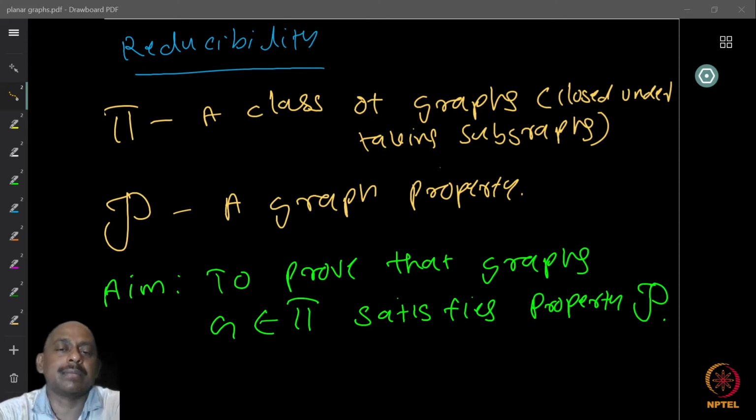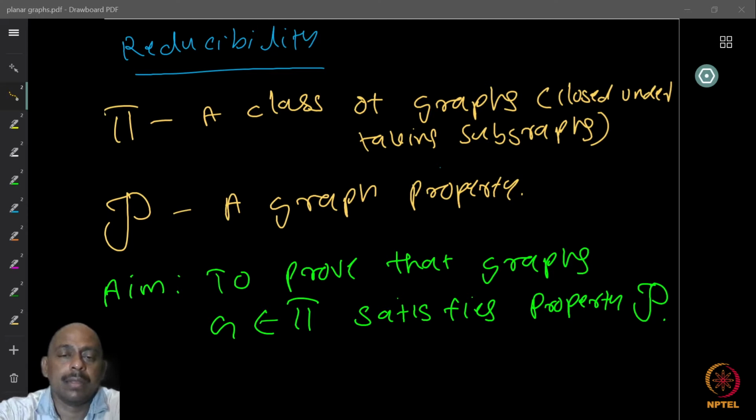I mean anything like this. So let P be some graph property. And our aim is to prove that graphs in pi, in the class that we are looking at, all satisfy the property P, right? Every graph in this class has this particular property. Now, this is what we want to prove.